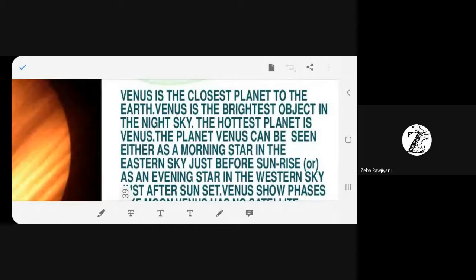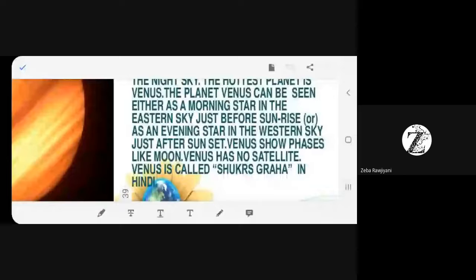Another similarity with Mercury was that it also shows phases like the moon, crescent. Yes or no? The same way we can see Venus is also showing phases like the moon. And in Hindi it is called Shukra. Which graha is it called? Shukra. Mercury was known as Buddha and Venus is known as Shukra graha. You understood now? This is how you have to remember.